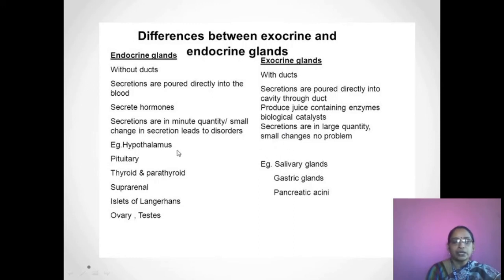Some examples of endocrine glands are hypothalamus, pituitary, thyroid and parathyroid, suprarenal, islets of Langerhans, ovary and testes. Examples of exocrine glands are salivary glands, gastric glands and pancreatic acini.